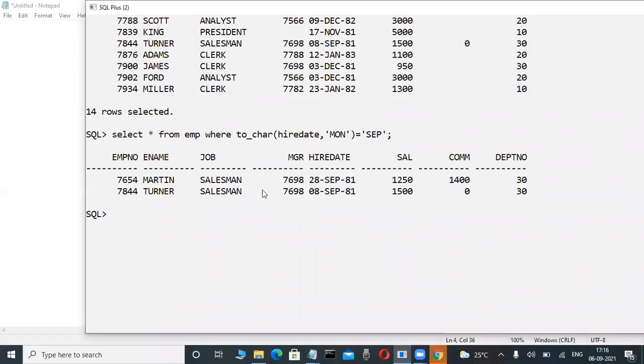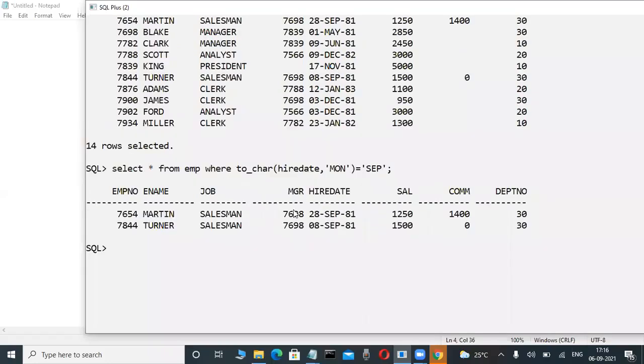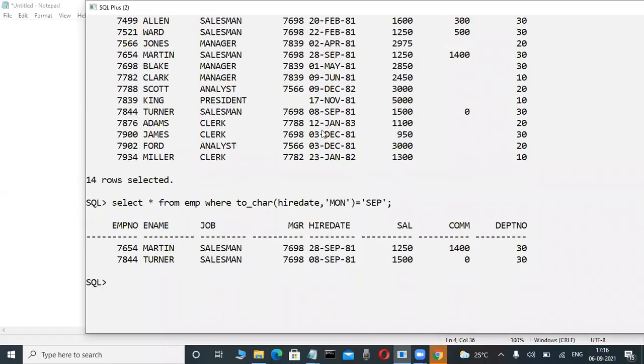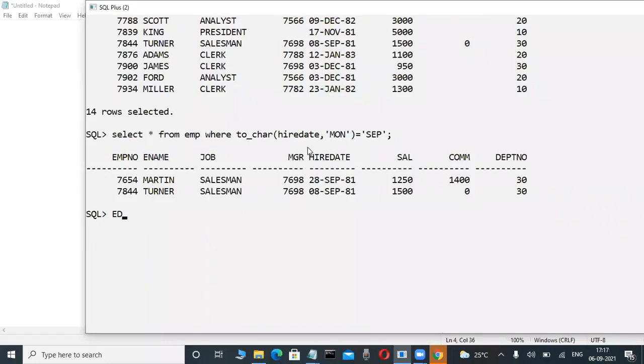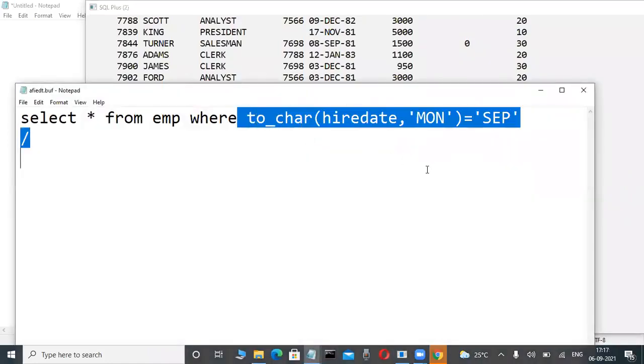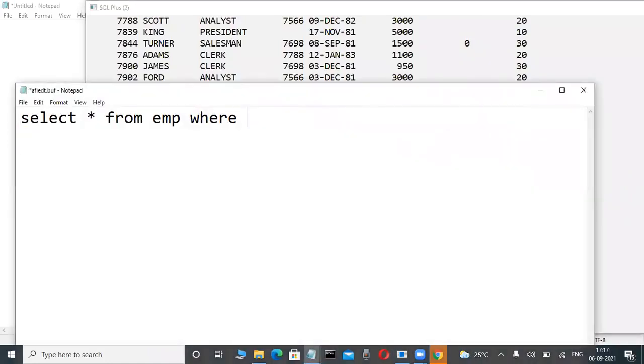Suppose you are an experienced database programmer, in any database also. For example, prior to September, which employees are joining, those employees I want to retrieve, which means we are writing some other queries like this. These queries we are learning. And how can I write these queries, I will tell you, one of the stages you are familiar with. And now here, check it out.